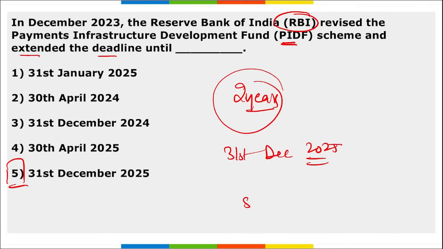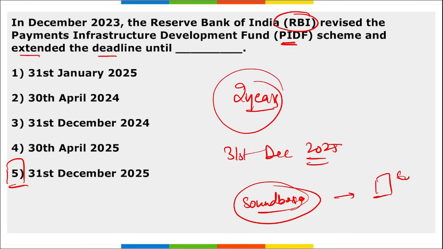Under this, various sound boxes, you must have seen that Paytm and other payment gateways that use their QR code, they are using a sound box now. What is the use of that sound box? Whenever any customer makes a payment, this sound box will make a noise ensuring that the payment has been done by the customer, right? Because if this did not happen, earlier the owner of the store, the seller who used to receive payment, used to again and again check on their mobile phone whether the payment had been received or not. So this sound box basically helps in the confirmation of it.